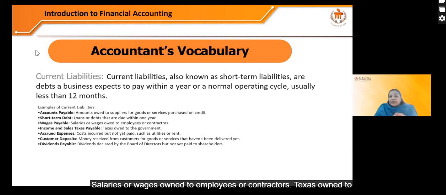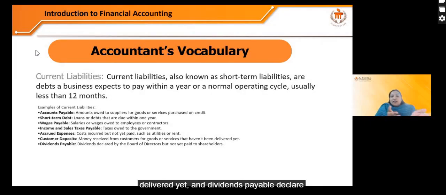Taxes owed to government. And accrued expenses, costs incurred but not yet paid, such as utilities or rent. Customer deposits, like money received from customers for goods or services that haven't been delivered yet. And dividends payable, dividends declared by the board of directors but not yet paid to the shareholders. So these are all current liabilities. These are short-term liabilities or debts a business expects to pay within a year or a normal operating cycle, and that period could be less than 12 months. So that is current liability.